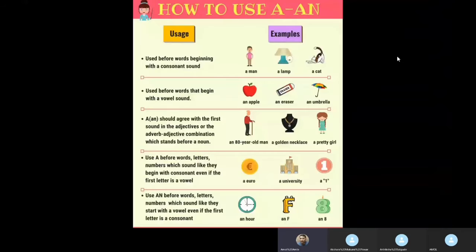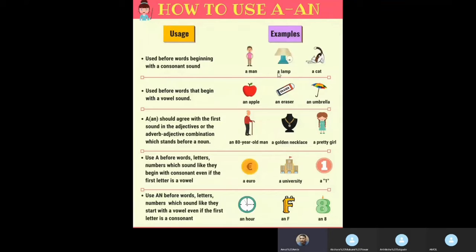Now let us see when we use "a" and when we use "an". "A" is used before a word which begins with a consonant sound. So here the sound is very important. It is not about the consonant as a letter; it should sound like a consonant.